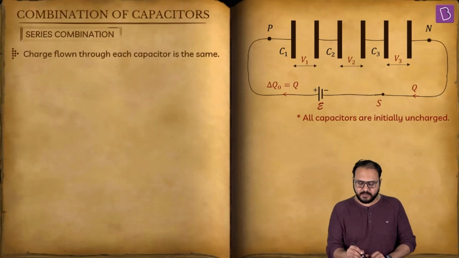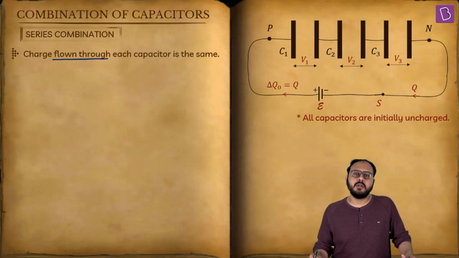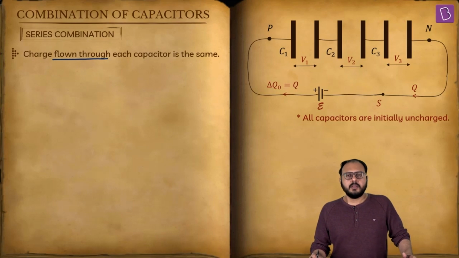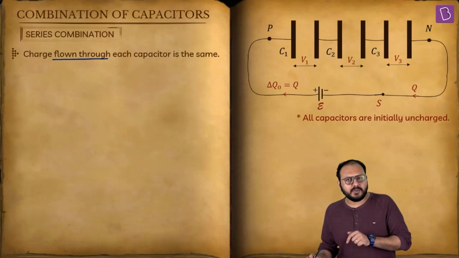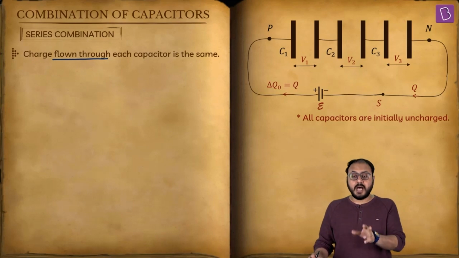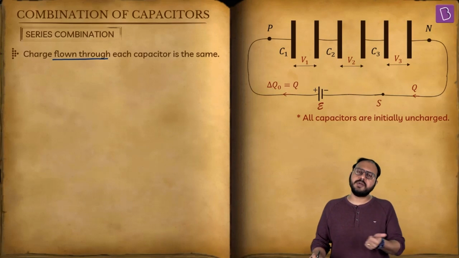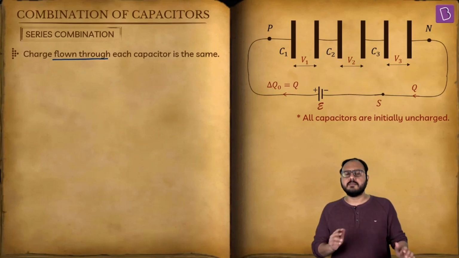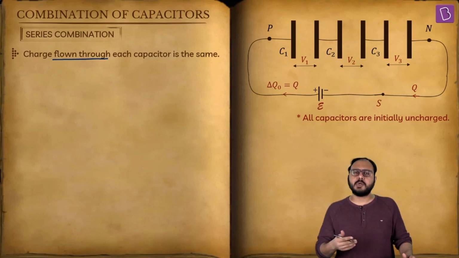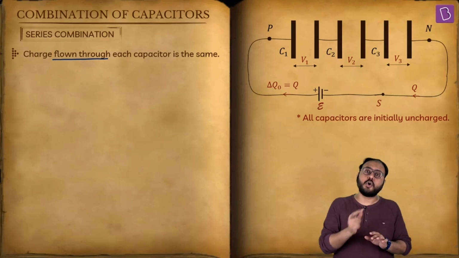Do you realize the key word here is flown through? Why is that a key word? There is something called charge on the capacitor also. Sometimes the charge on the capacitor needn't be the charge going through. Quite simply, what if one of the capacitors or two of the capacitors already have some charge on it? Then the charge flown will be the extra top-up charge.